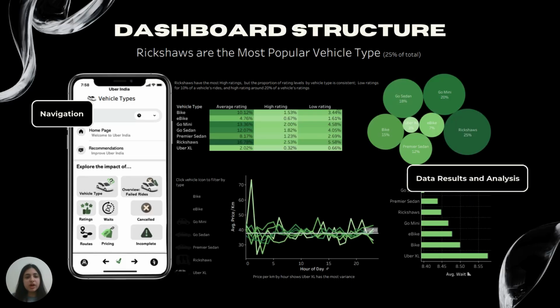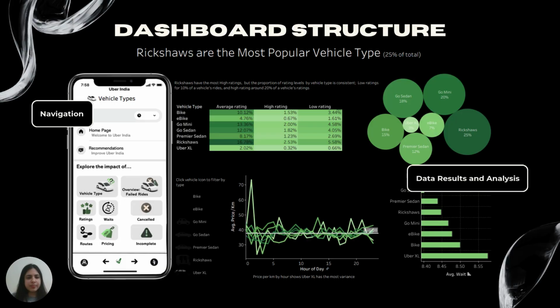Now to discuss our actual dashboards and their breakdown. So we have two major components in every dashboard, which is the navigation component and the data results and analysis component. The navigation component is used to navigate through the different dashboards and specify certain features.